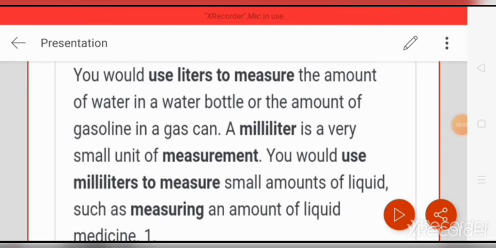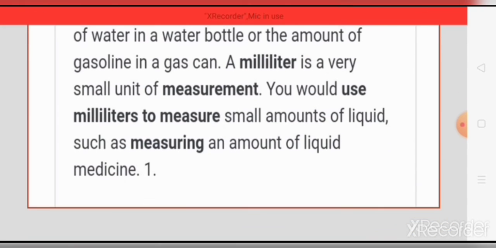In this chapter we learned liters and milliliters. Sometimes we use liters and sometimes we use milliliters. You would use liters to measure the amount of water in a water bottle or the amount of gasoline in a gas can. A milliliter is a very small unit of measurement. You would use milliliters to measure small amounts of liquids, such as an amount of liquid medicine.